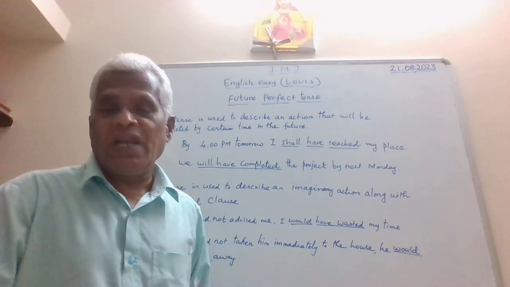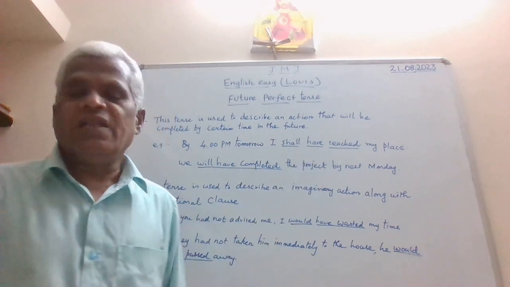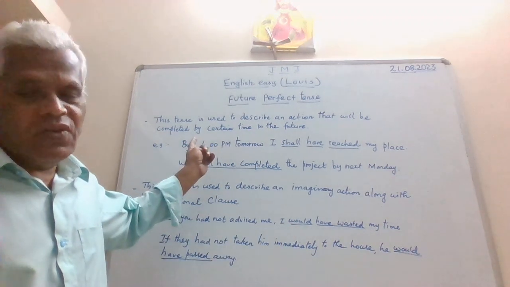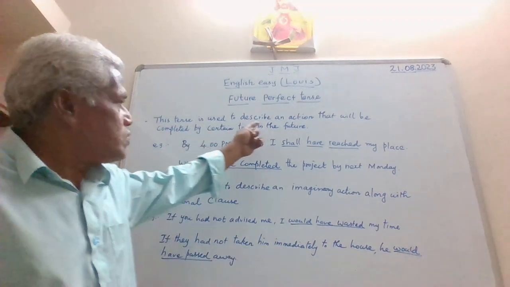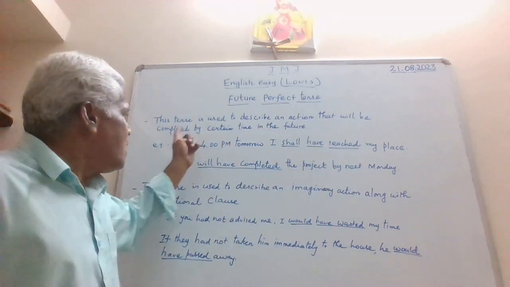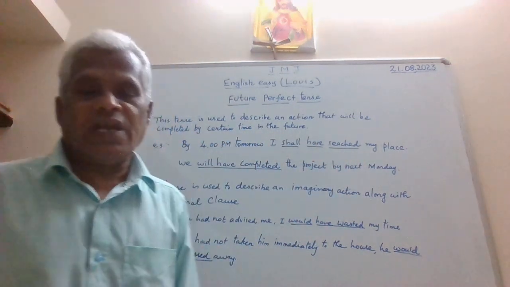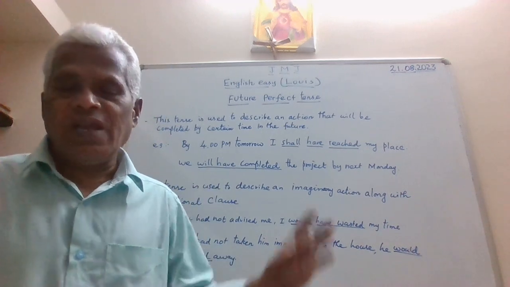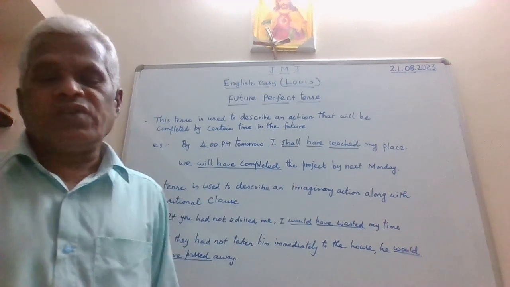So future oriented, and it is going to be completed in the future also. So therefore, is it very clear? Is it clear for you guys? This tense is used to describe an action that will be completed by a certain time in the future. That is one circumstance by which we can make use of this future perfect tense.